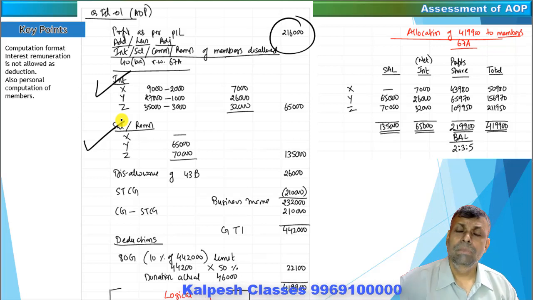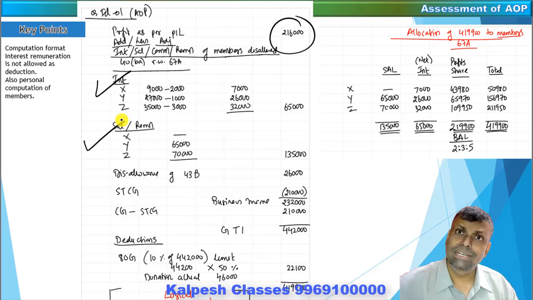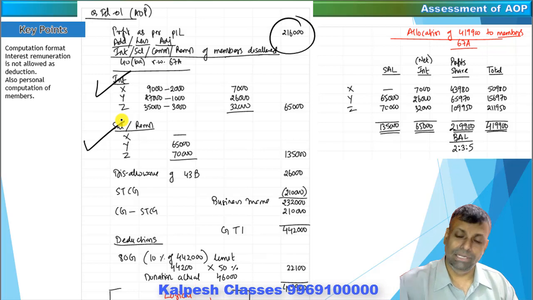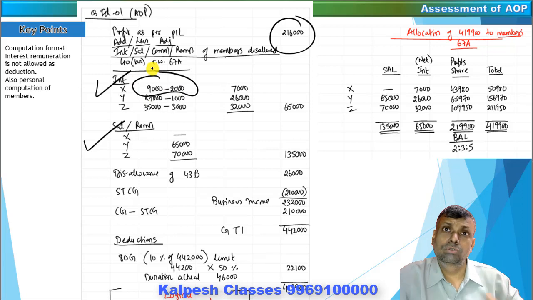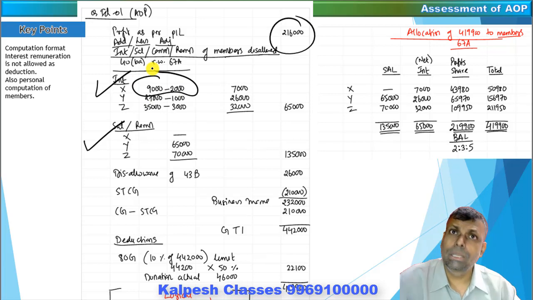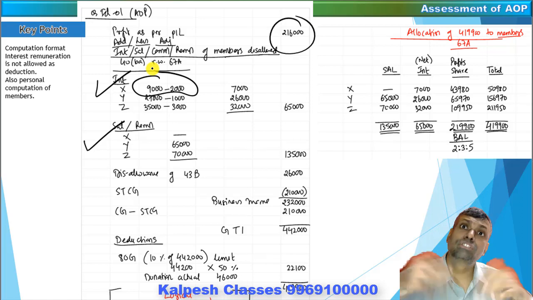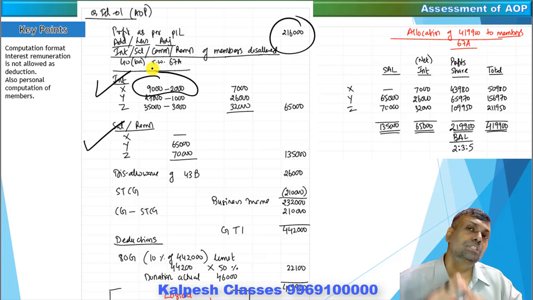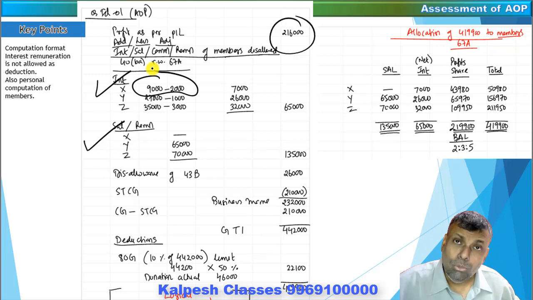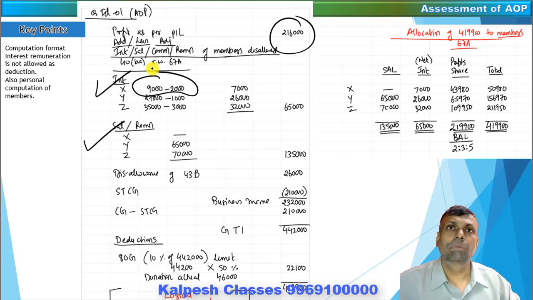At the same point in time, there you have to do the allocation of the share that I will tell you. But this particular interest has to be the net interest. In other words, if the AOP has paid any interest to that particular member, so that is a transaction from the AOP to that particular member, or if there was any interest recovery which was done from that particular member, so everything is to be netted off. That means the total interest transaction between the AOP and that particular member has to be reversed.